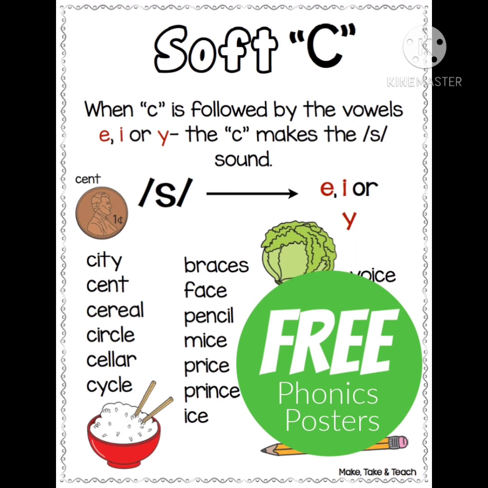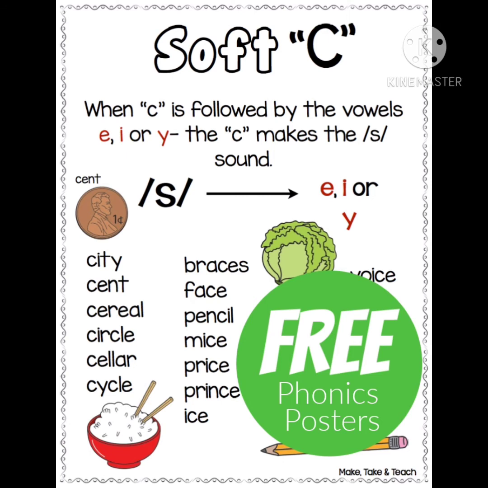So, these words are called soft C sound words. What are these words, children? Soft C sound words. Let us read some words which are given here. Repeat after me, children. City. C is followed by I. So, the C gives the sound of S. City. Now the next word. Scent. C is followed by E. So, it gives the sound of S. So, the word is scent.